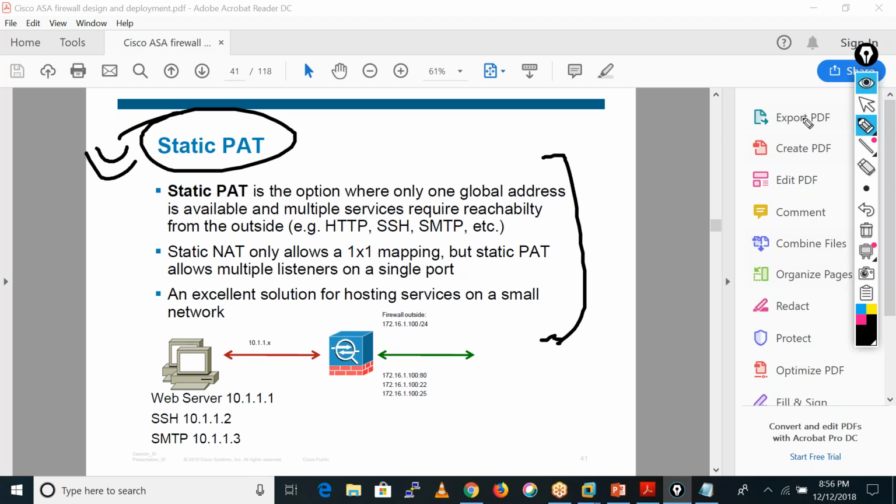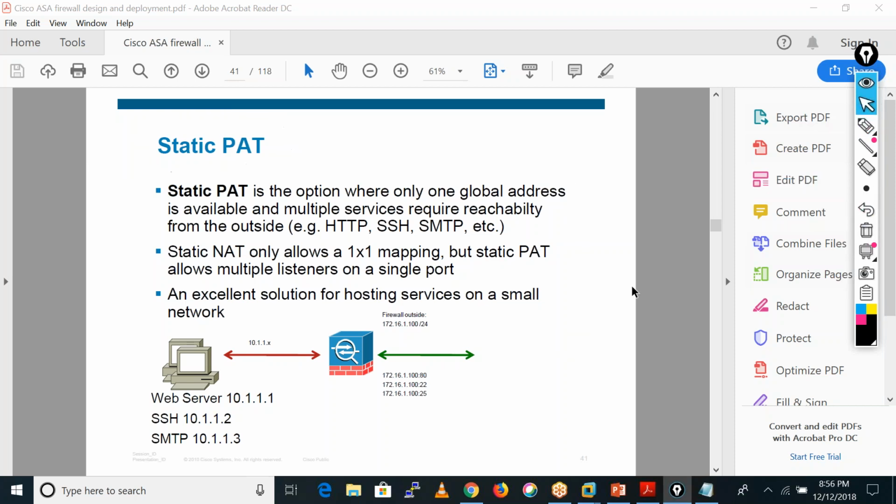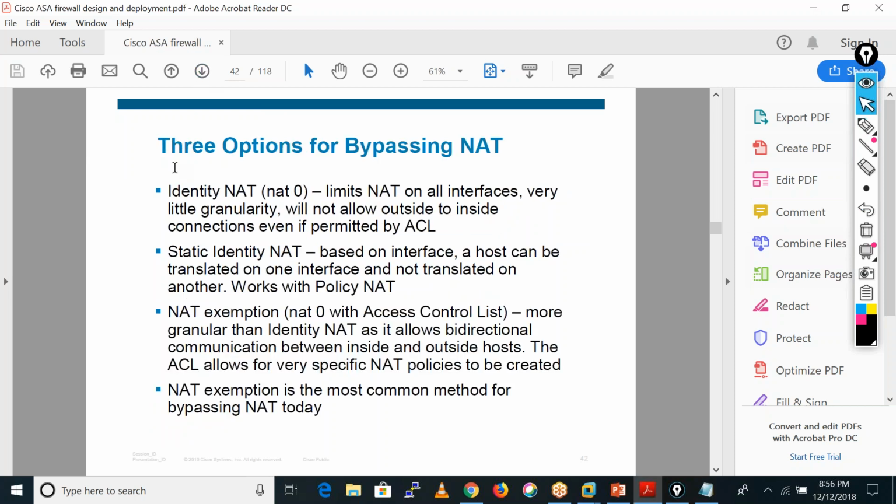Okay, then I'm just moving into my next topic. So three optional for bypassing the NAT, okay? Generally, I will complete these things when I teach you the VPN, because generally we use that kind of thing in a VPN, okay? So I'm just skipping this here, and we will discuss that in the VPN class, because on VPN only we need to bypass the NAT rules.